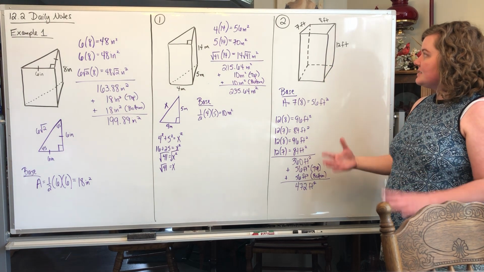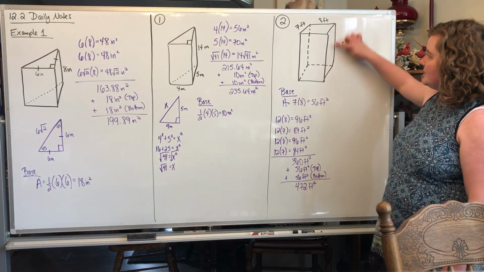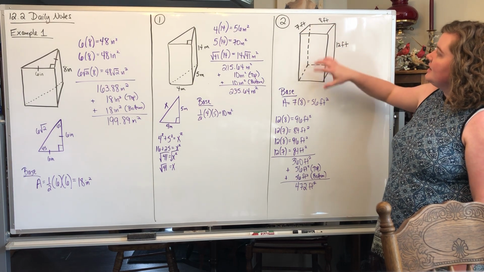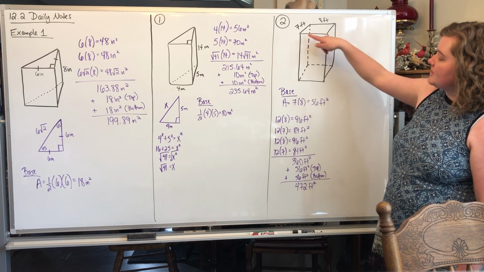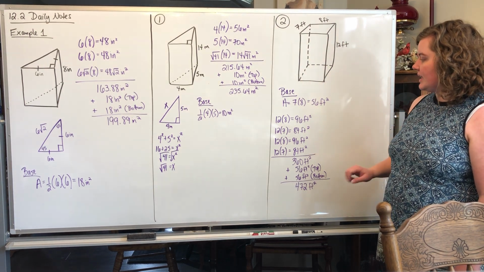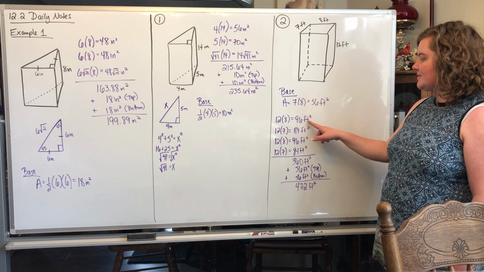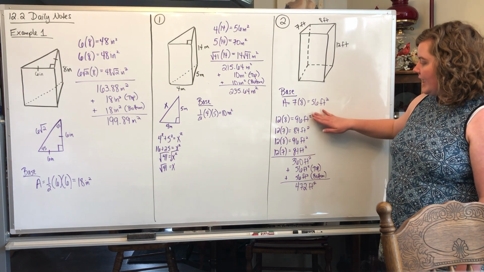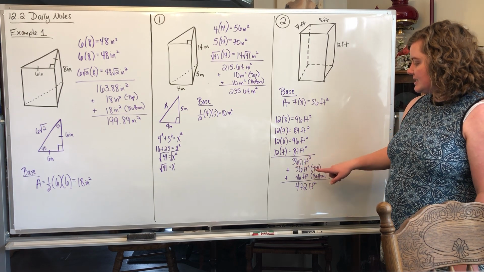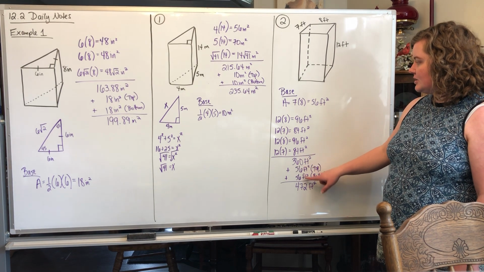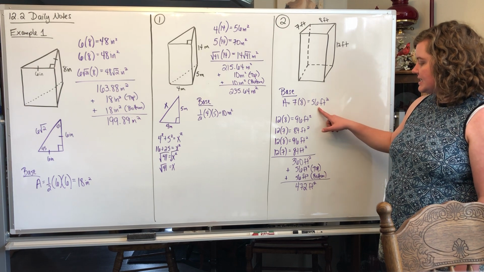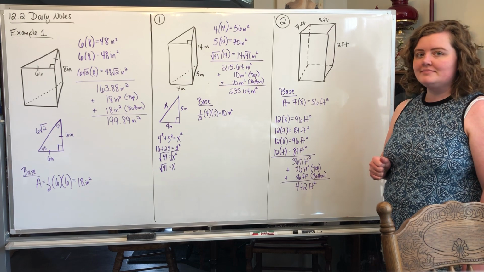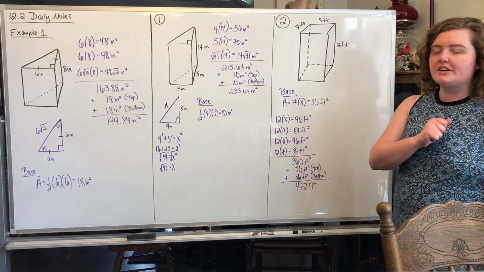Now they're going to repeat. Okay, so on this one over here, you're going to have 12 times 7 and then 12 times 7 over here. And the front and the back, you're going to do 12 times 8. So that's why they show up twice. Okay, so when you multiply those out, 12 times 8 gives you 96. 12 times 7 is 84. It repeats. Add all 4 sides together, you get 360 feet squared. Then you're going to add the 2 bases, so the top and the bottom were 56. Add all that together, you get 472 feet squared. Okay, so that's how you find the surface area of all those problems.